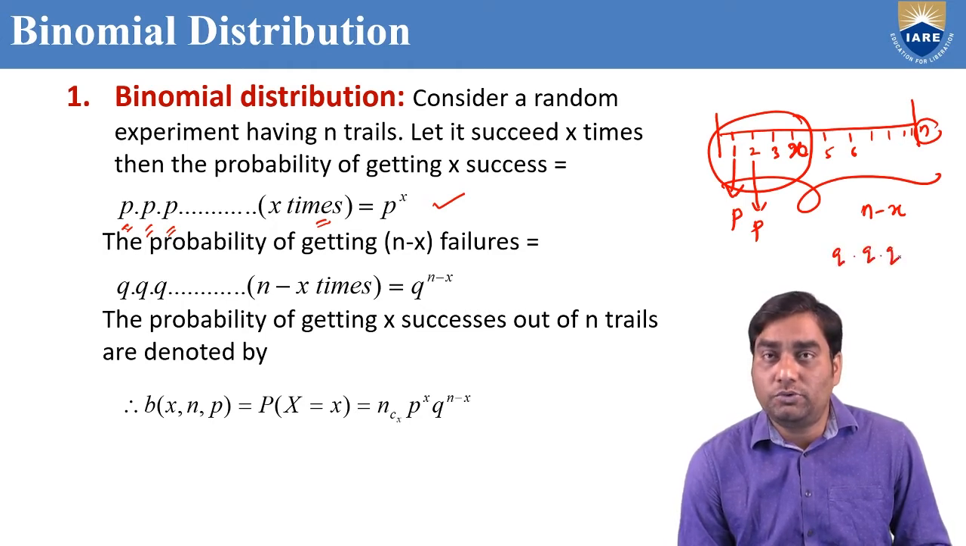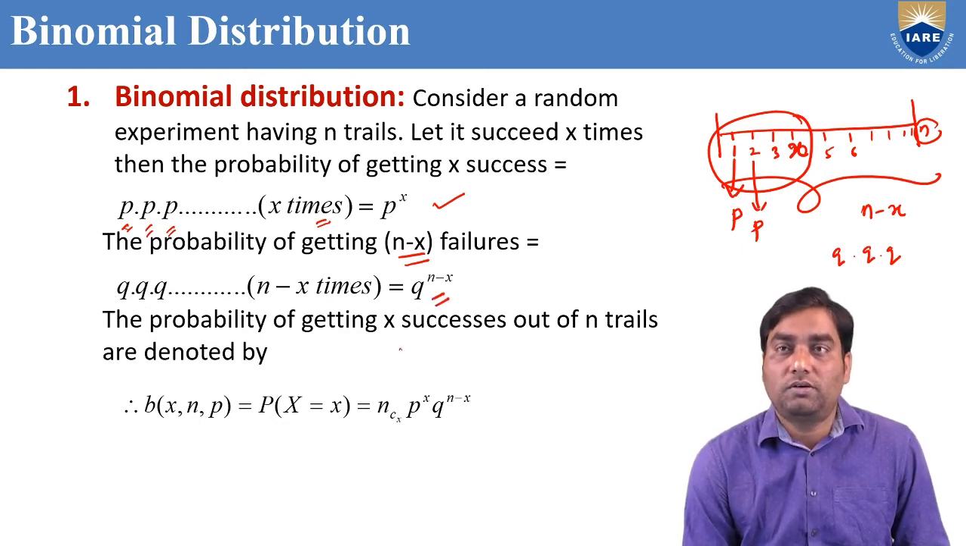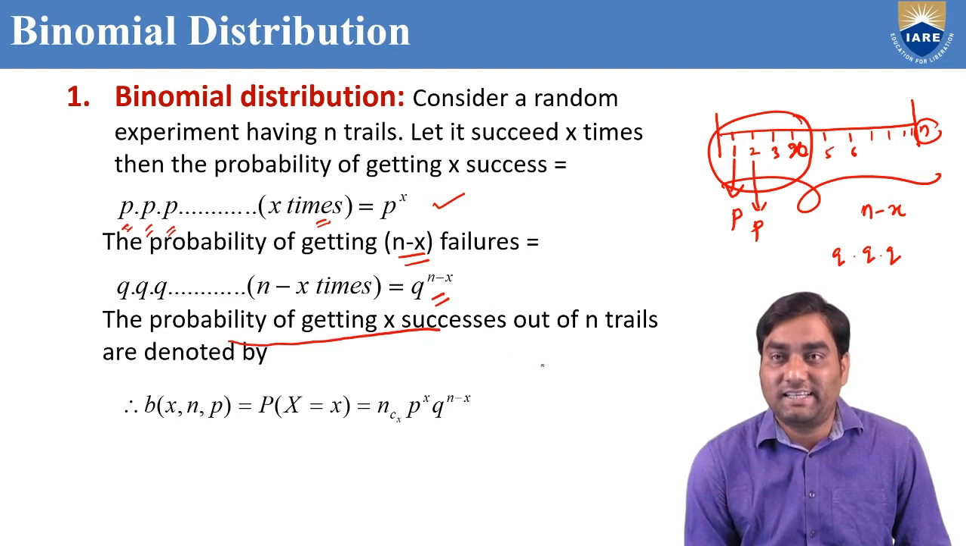Third failure is Q. Like that, how many failures? N minus X failures. That means Q, Q, Q, and so on n minus X times, which is equal to Q power n minus X. So, probability of success, getting X successes, is P power X. Probability of getting n minus X failures is Q power n minus X. Therefore, finally, we need to find out probability of getting X successes.